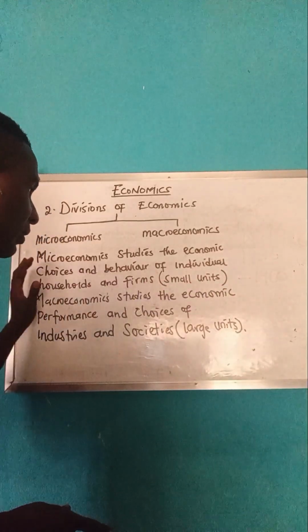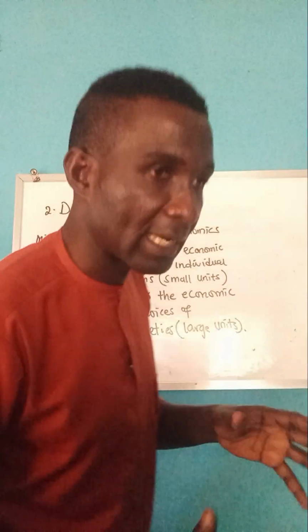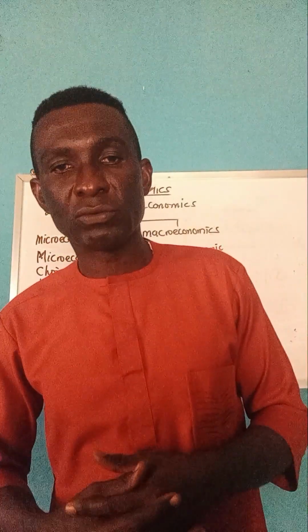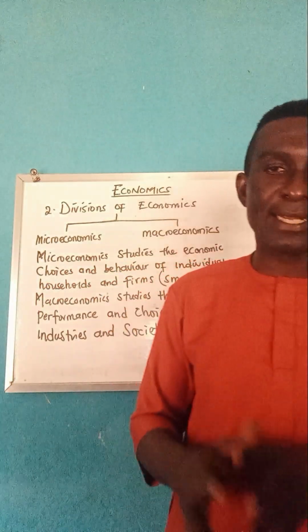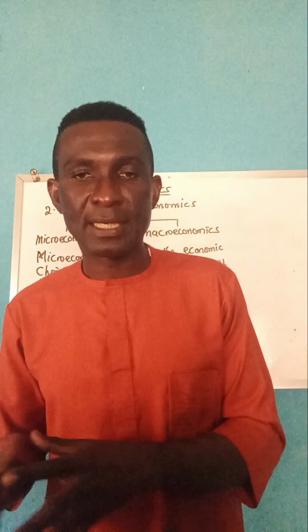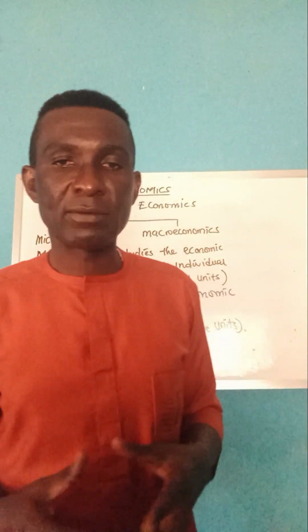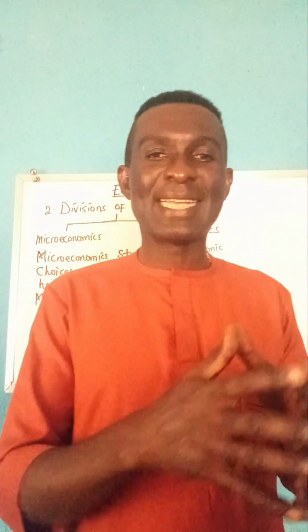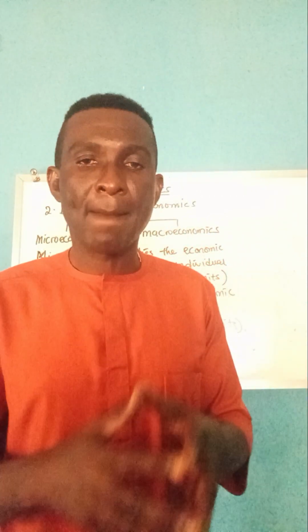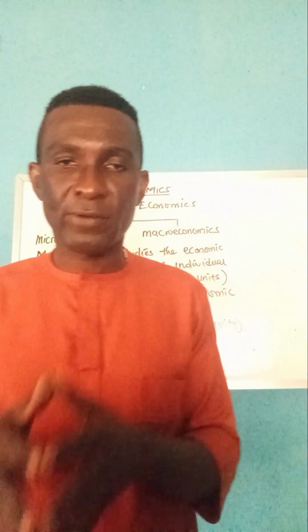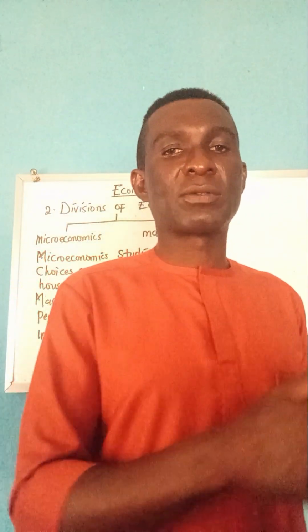So while we're on the note of looking at how households make their choices, how a particular household makes choices by way of the limited income it has, and then look at a firm. Why did a firm have to venture into a particular industry or into a particular business activity? Why didn't that firm decide to go into something as an alternative?